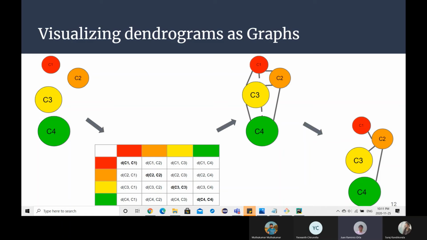That defines a complete graph, which is the second step. This complete graph contains all the possible pairwise distances between all the clusters, and of course, that is a lot of information, it's very cluttered.